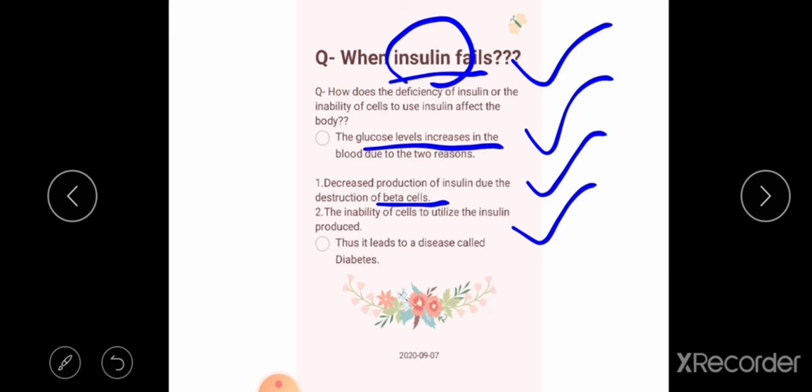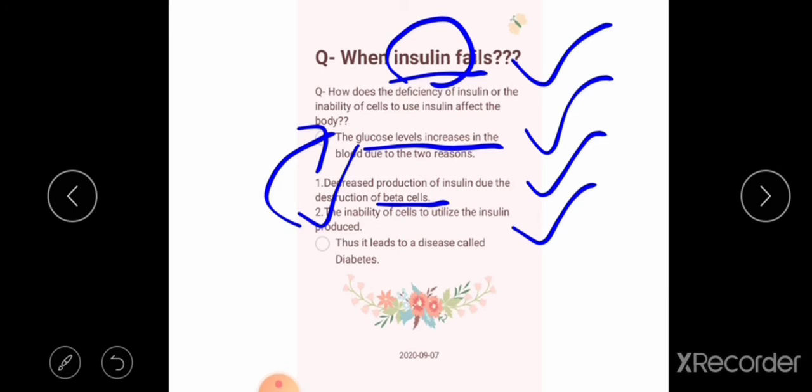I hope you understood the two reasons why glucose level increases in the blood. First one, decreased production of insulin due to the destruction of beta cells. Second one, inability of cells to utilize the insulin produced. Insulin is produced but cells are not able to take that insulin. So that also leads to an increased level of glucose in the blood.